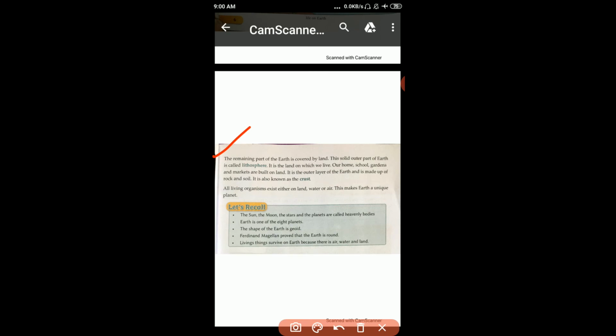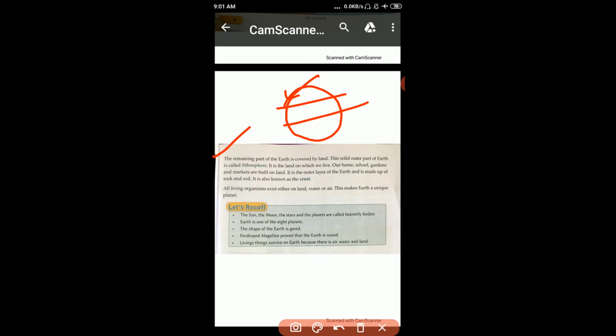What is crust? We make one diagram here. Like this. Okay, what is crust? So our earth is divided into three layers. The outer layer is the crust. Then mantle and core. Okay student. So we live on the outer layer of the earth.